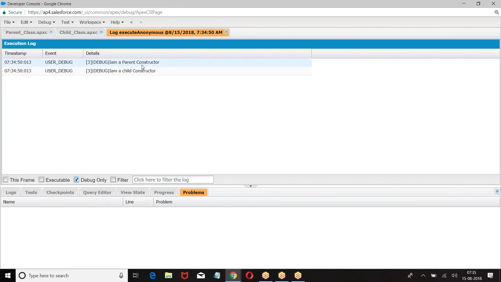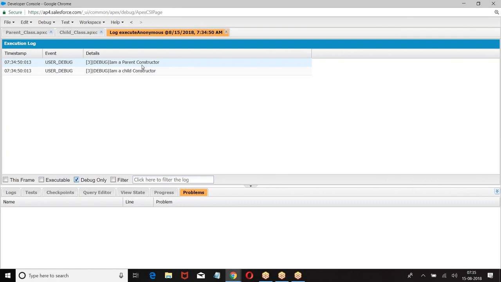So whenever we create an object for the child class, first the parent class constructor is called. A constructor is called only when you create an object for the class. So when you create an object for the child class, automatically at the back end an object for the parent class is created. That is the reason the parent class constructor executes, followed by the child class constructor.